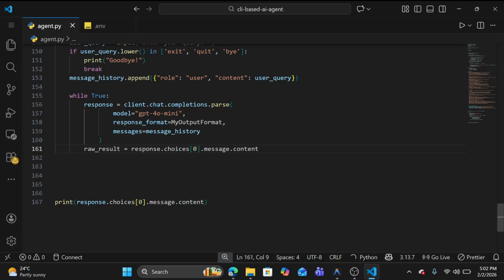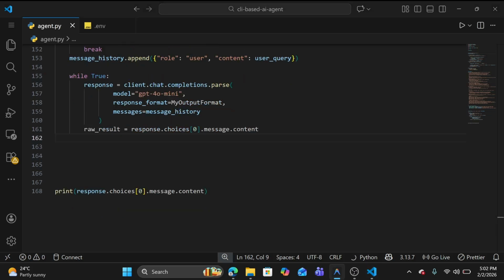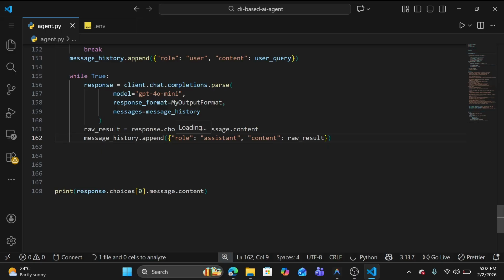Here we need to append a new role, assistant, which will have our raw result. So let me quickly paste this also. So there is one role for the assistant and it will have our raw result.